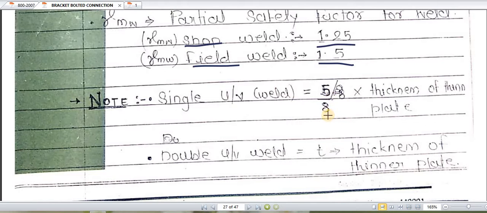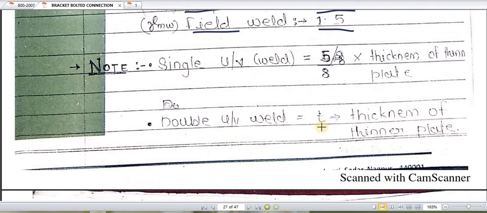It is nothing but 5 by 8 times the thickness of the thinner plate, the thickness of weld. Okay. If it is a double U or V weld, how do we find out the thickness of weld? It is directly the thickness of the thinner plate, directly the thickness without any multiplication factors.